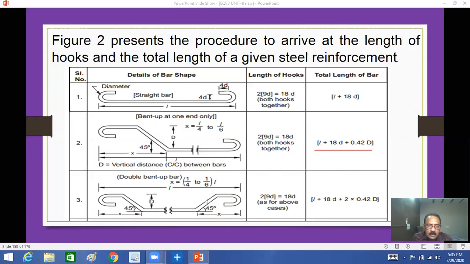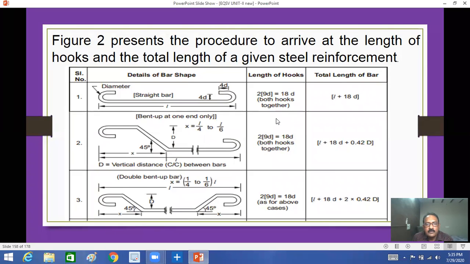Suppose two sides bend up bars. Generally this will be in slabs and beams. Then you have to add here 2 into 0.4D for two hooks. That is total is L plus 18D plus 2 into 0.4D. So this is very, very important. If you know this very well, you will get 100% full marks. You have to note down clearly like this in the examinations, right?